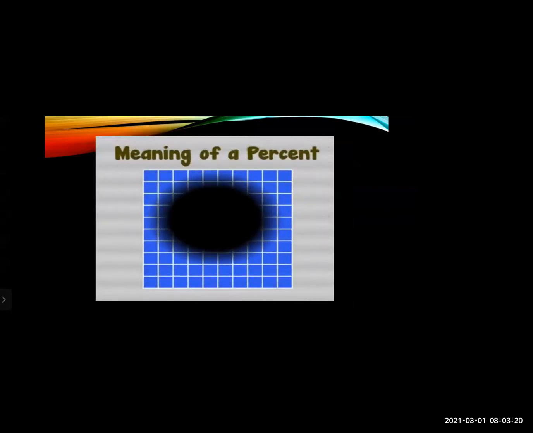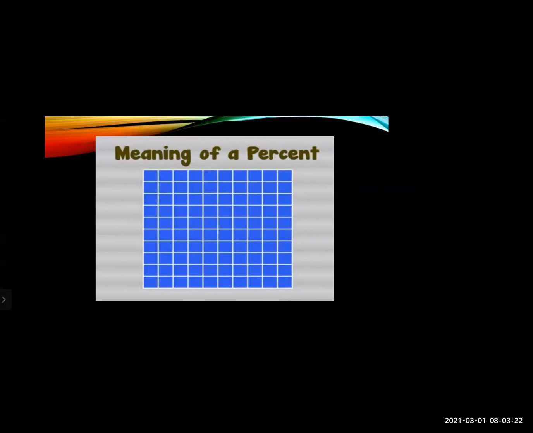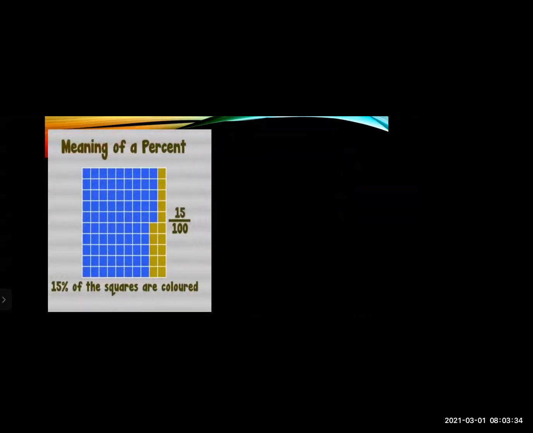Now let us understand in detail. These are some blocks. In this square, there are 100 blocks. Now we will see how percent is mentioned. In these 100 blocks, 15% of the square is colored.